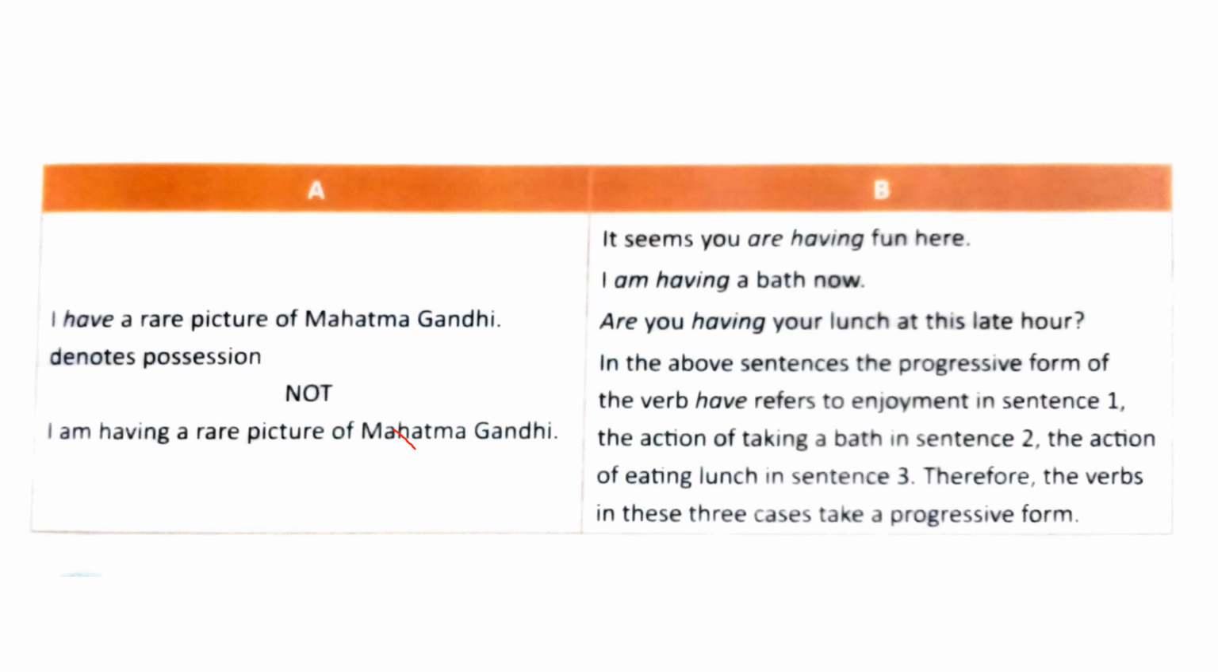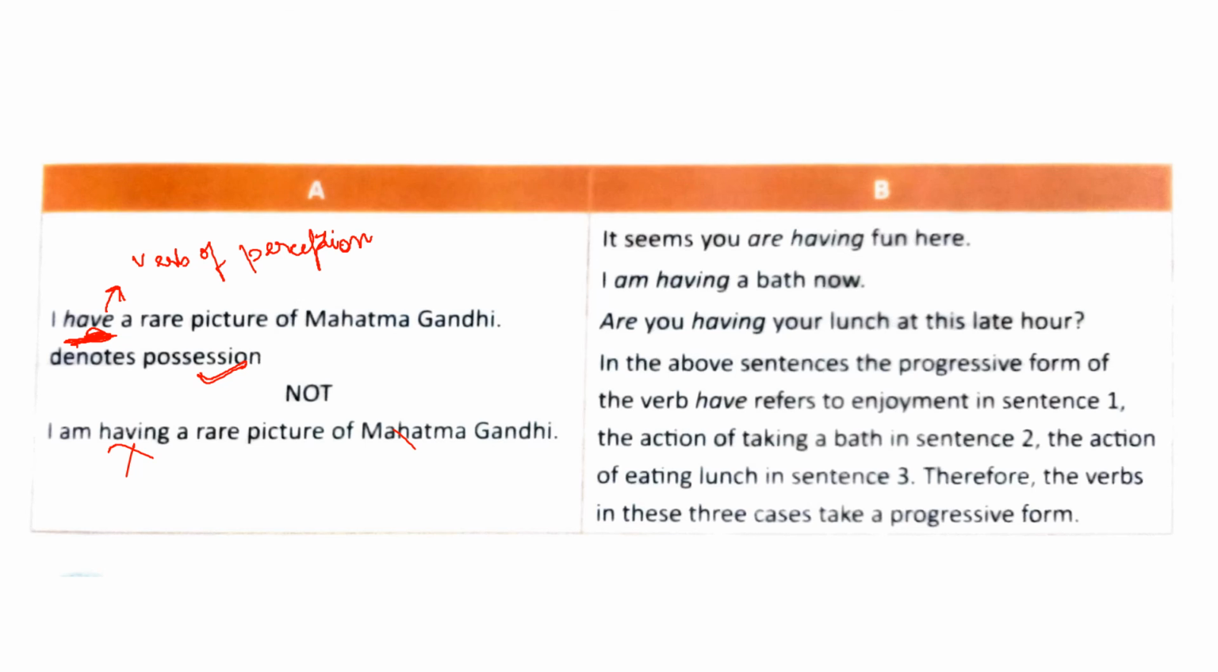See the next one. I have a rare picture of Mahatma Gandhi. Here have denotes possession. So the have used here is actually a verb of perception, and hence it cannot be used in present continuous form. So I am having a rare picture of Mahatma Gandhi is incorrect. You cannot write this in present continuous form.